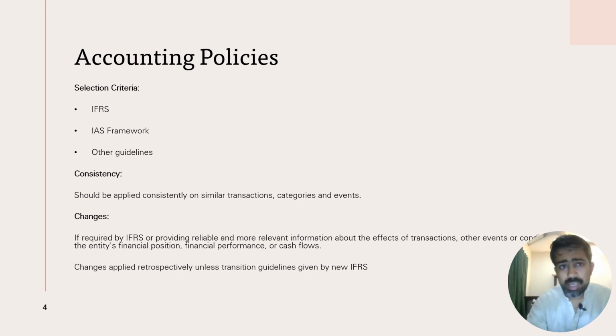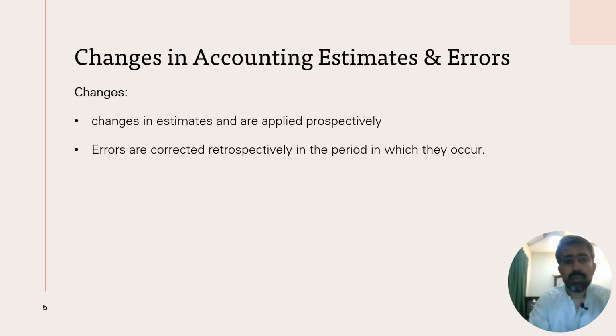So let's put the next slide. Change in accounting estimate and errors. For accounting estimate, for example, let's say that previously you were depreciating assets on the reducing balance method, or you think that straight line is a more accurate reflection of your financial information, or for example you made a certain estimate about net realizable value. You are still measuring net realizable value, but there is a change in estimate related to the net realizable value of your stock.